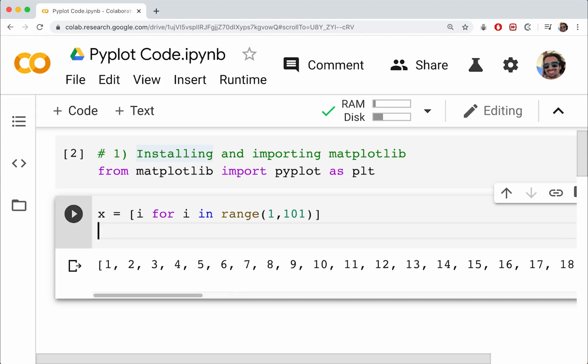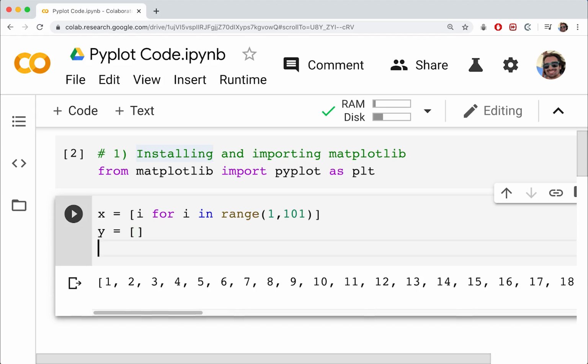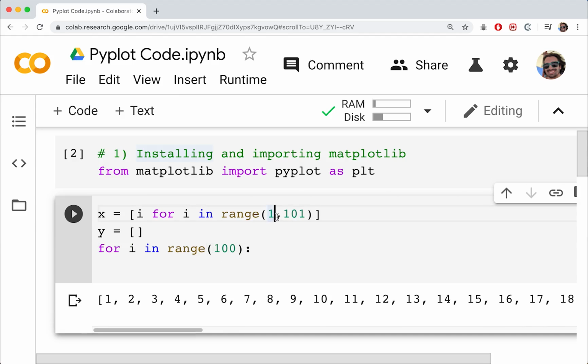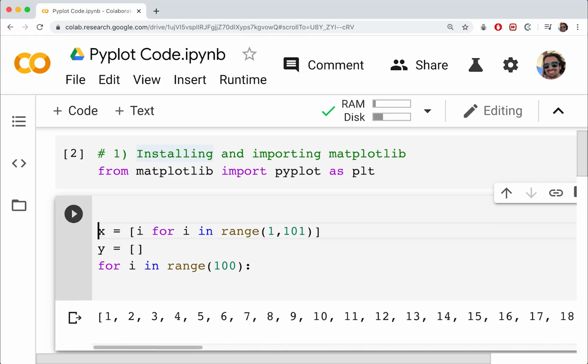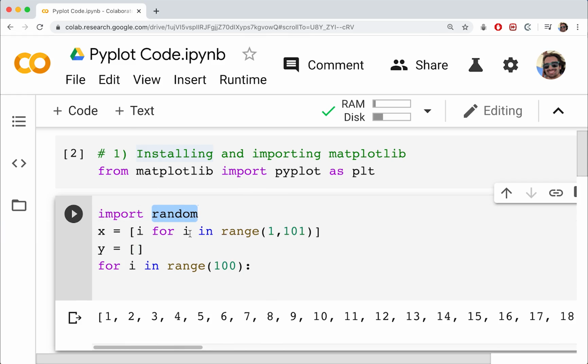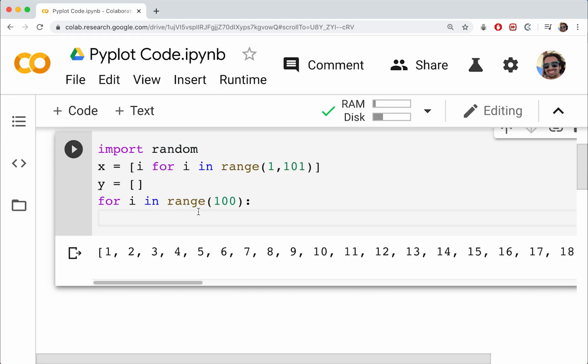All right, so what about y? Like I said, if you want to use real data, that's fine. But for me, I'm actually just going to create about 100 random values here. So I'm going to say for i in range from 0 to 100, okay, doesn't matter if we do 1 to 101, just as long as it's 100 values. We're going to add some random numbers to y. So for this, I'm actually going to need the random import. So I'm going to import random, which is part of the regular Python library, standard Python library that is.